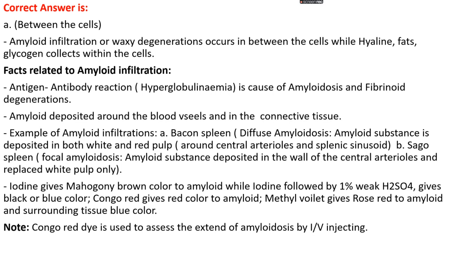If we stain them with methyl violet, it gives a rose red color to the amyloid, and the surrounding tissue gives a blue color. And note, if we want to know the extent to which amyloid infiltration has taken place, we should inject Congo red dye intravenously, and we can identify the extent of amyloidosis.